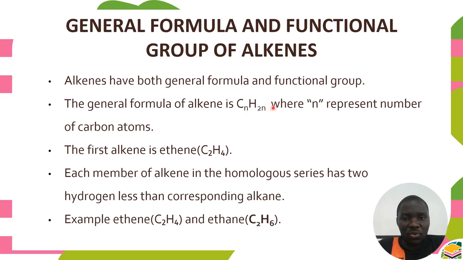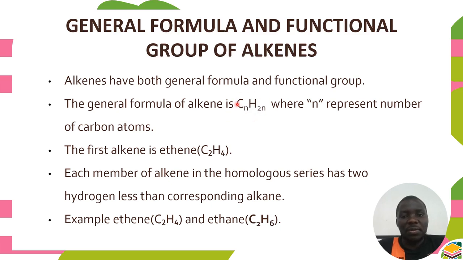Here there is no plus 2. Why have we removed the plus 2? Because there will be a double bond along the molecule. So if you have a double bond, it means we are going to remove 2 hydrogens, where n represents the number of carbons. So we can work out each and every alkene that we want using this general formula.